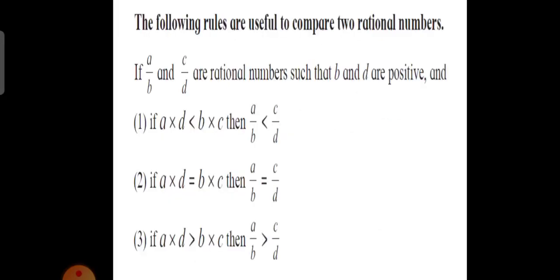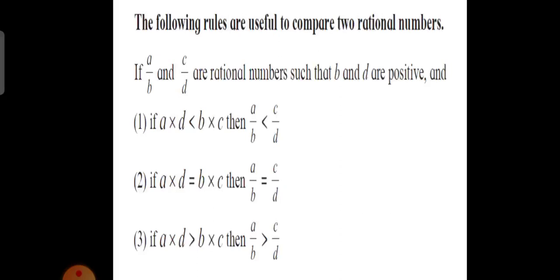Then these two rational numbers can also be compared. We know we can compare natural numbers, we can compare integers. For example, minus 3 is smaller than minus 2, or minus 2 is greater than minus 3. 0 is greater than minus 5, or 1 is greater than 0, or 1 is less than 7, or 14 is greater than 9, etc.